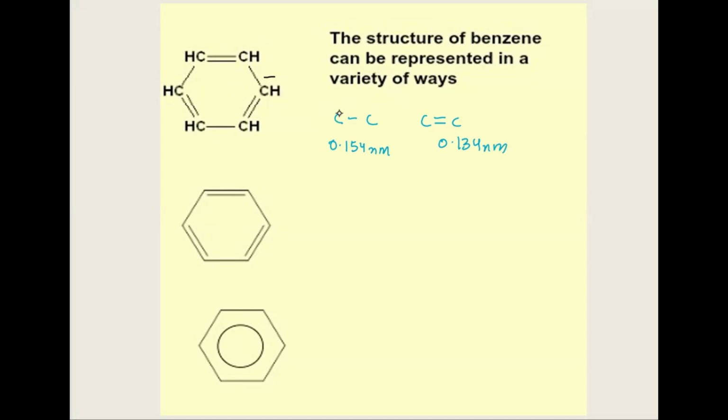But when they looked at the benzene structure through X-ray analysis, they found that all these bonds, whether thought to be alternate single or double bonds, have the same bond length, approximately 0.139 nanometer. So they all had a uniform bond length.